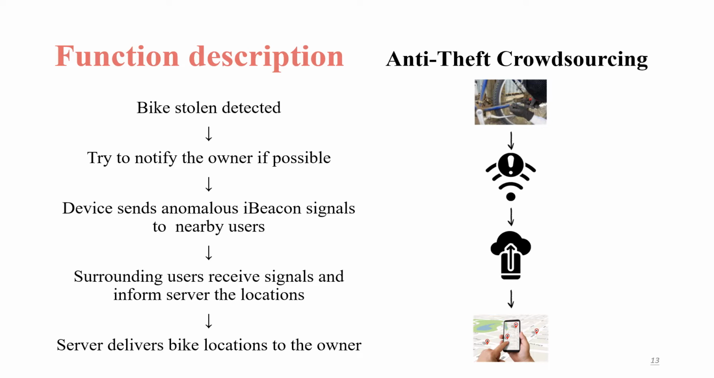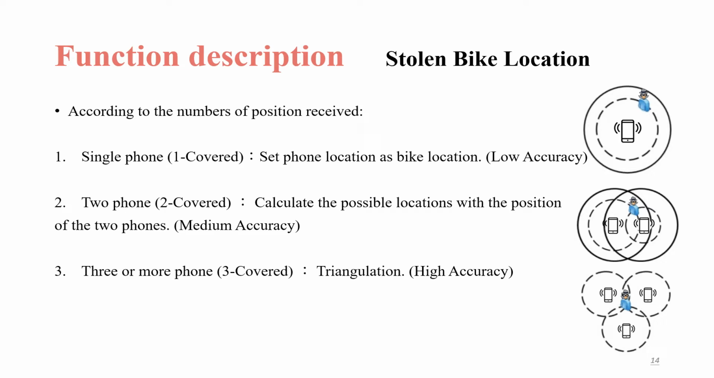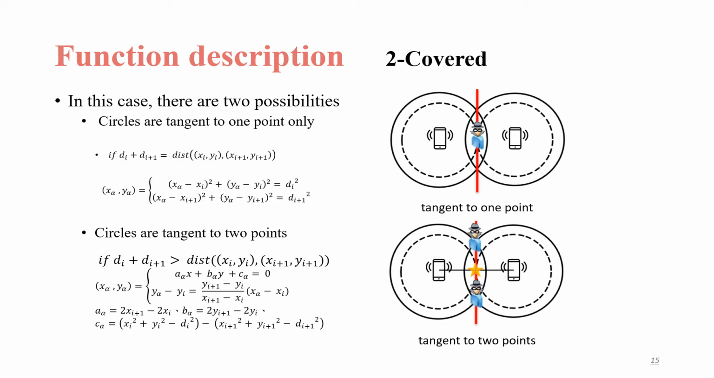For a stolen bike's location, there are three conditions according to the number of nearby application users. The first one is that if there's only one user, we will use the phone location as the bike location, which has the lowest accuracy. If there happen to be two users, we calculate the possible locations with the positions of the two phones, which gives better accuracy than the first. And the last one, if we receive three or more phone signals, we will use triangulation and get the best accuracy.